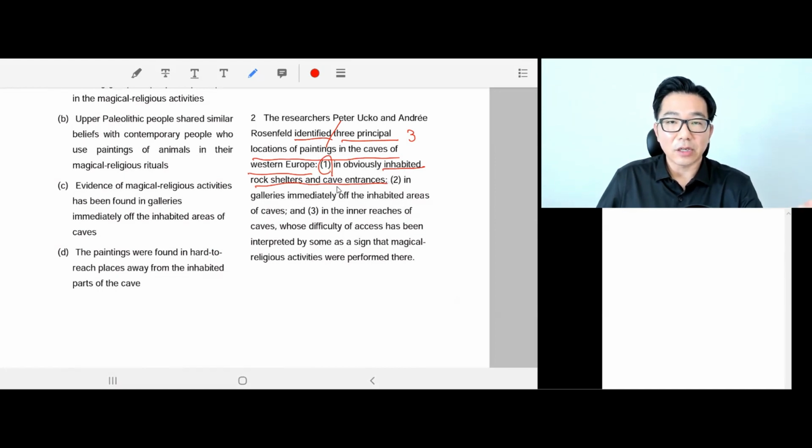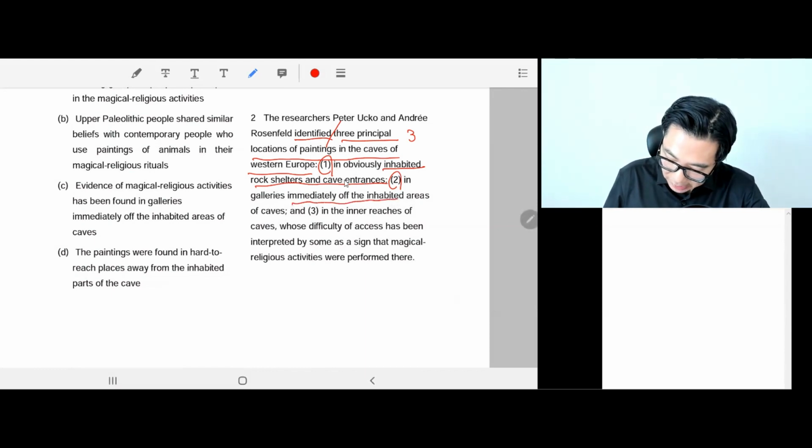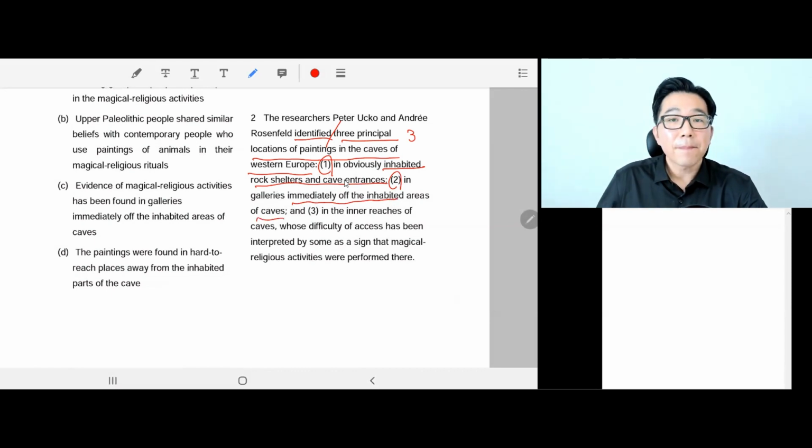So that's first location. Second location, in galleries immediately off the inhabited areas of caves. Okay, so not quite right at the rock shelters and cave entrance where they lived, but kind of right next to it, there were galleries to show these paintings, not far away, very close to the first location.